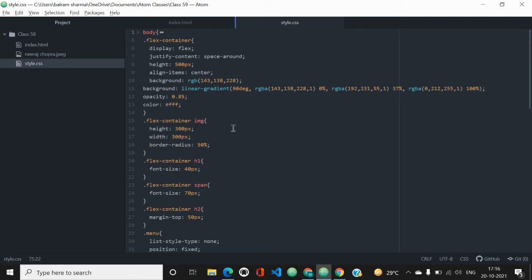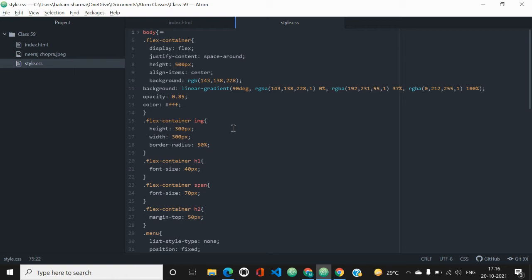I have given inside the body a dot flex container, whose display is equal to flex. Flex basically allows us to use some other properties like justify content, height, and align items.